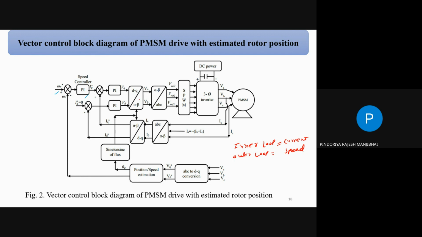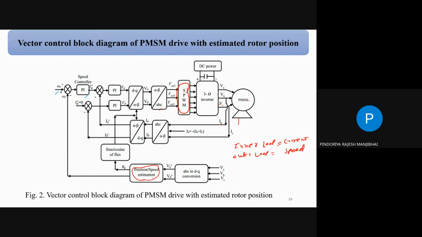Then conversion, there is Clarke and Clarke to Park, and finally this is a sinusoidal PWM. Maybe you can use any type of PWM, and then inverter and PMSM drive. Here you are also missing the sensor part. We have to sense the current and voltage, and based on the current and voltage, we can calculate theta. So this is the rotor position estimation block.